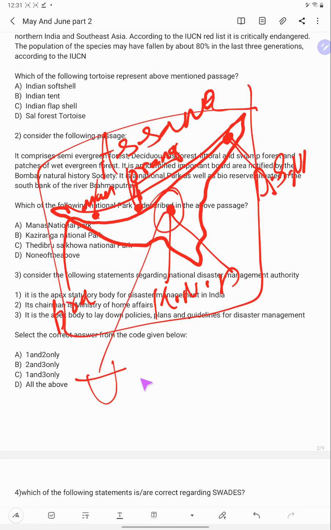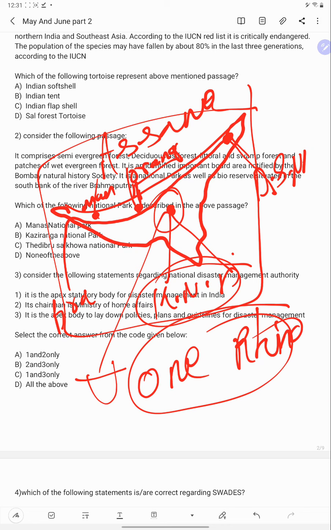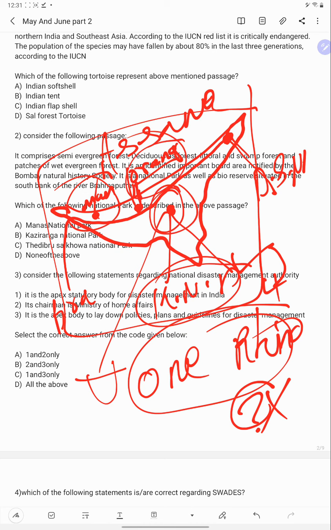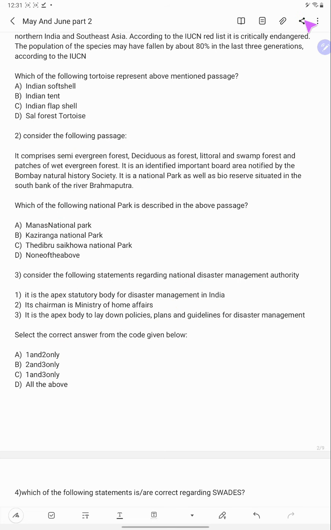Kaziranga is famous for the one-horn rhinoceros. Does only this national park have the one-horn rhinoceros? No. Manas also has. Orang also has. But here 90% of India's one-horn rhinoceros are located. So this is all about this question.